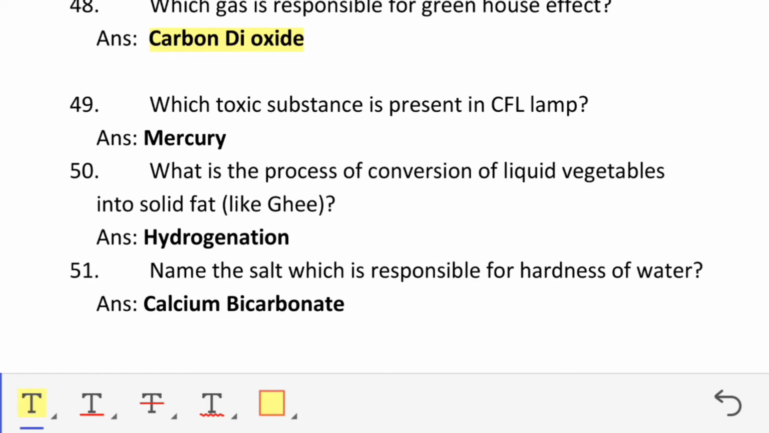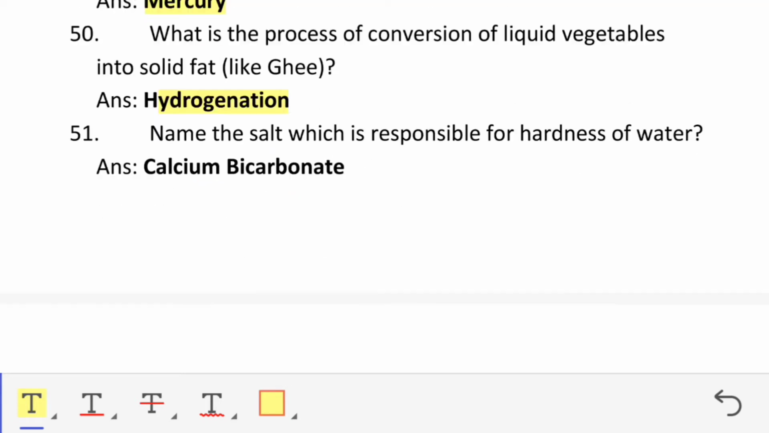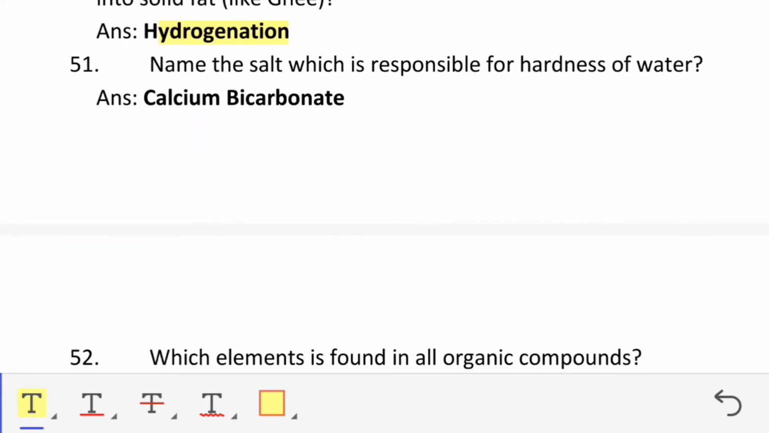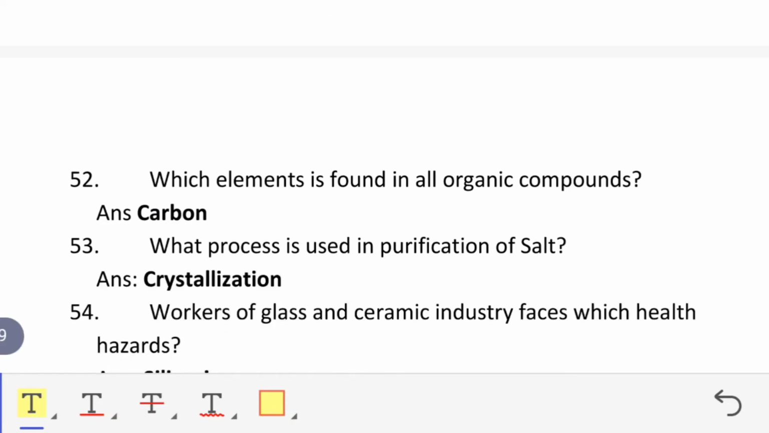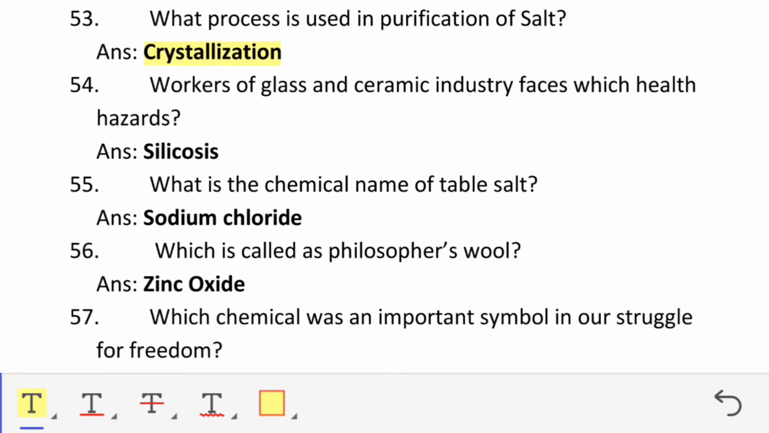Which toxic substance is present in CFL lamp? Mercury. What is the process of conversion of liquid vegetable oil into solid fat like ghee? Hydrogenation. Name the salt which is responsible for hardness of water. Calcium bicarbonate. Which element is found in all organic compounds? Carbon. What process is used in purification of salt? Crystallization. Workers of glass and ceramic industry face which health hazard? Silicosis.